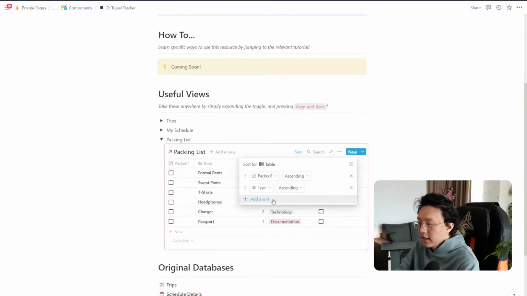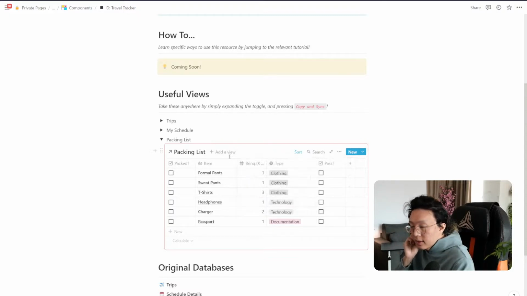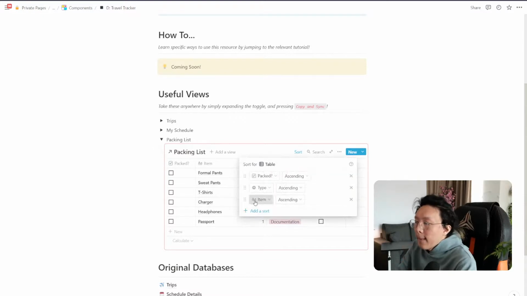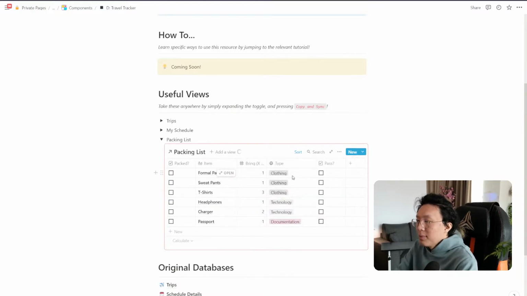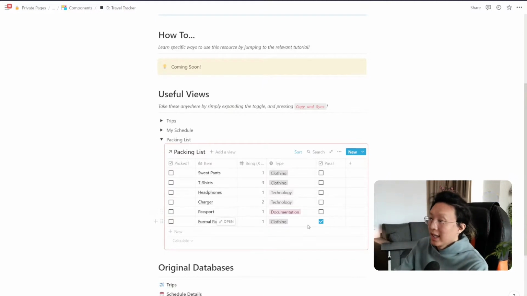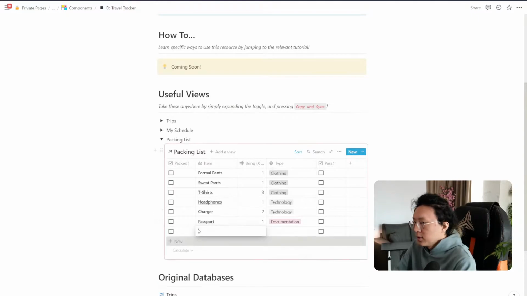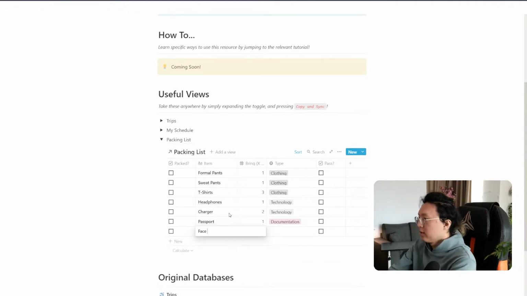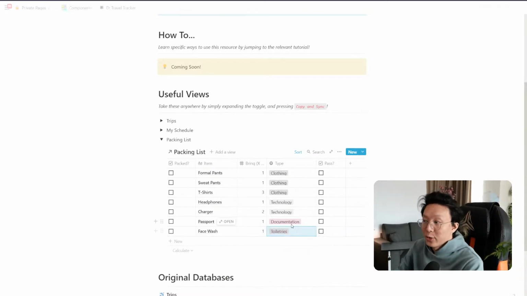So let's go ahead and do a filter for that. Actually, if it's not packed, then I can sort ascending. Let's say I pass on this, then that also drops down, so I don't need to worry about it. But I know that I didn't bring it on this trip, so I think that's super important. Also, just another example would be face wash, 1, and this will be toiletries. So you can see this getting more and more powerful here.